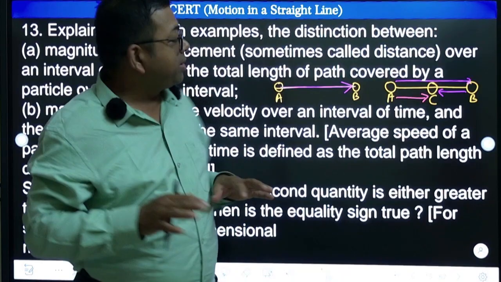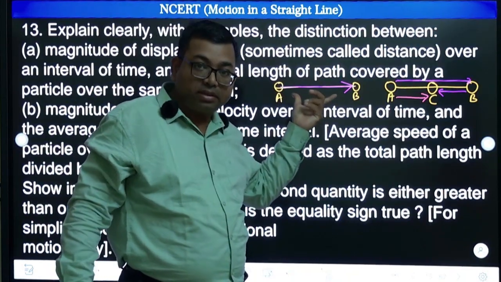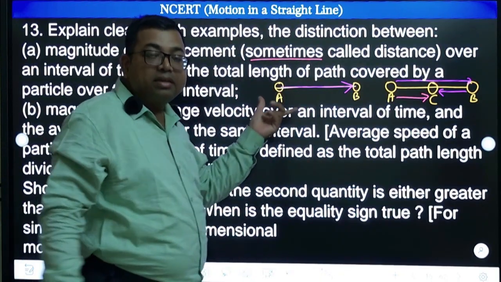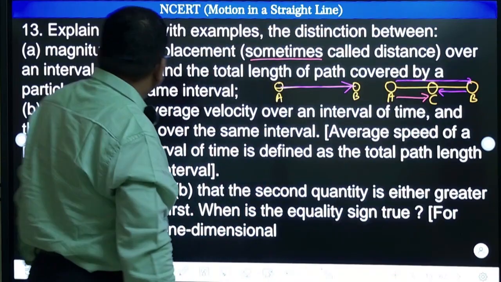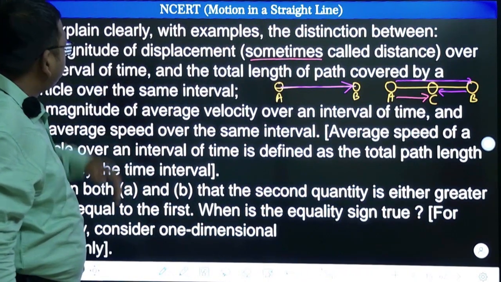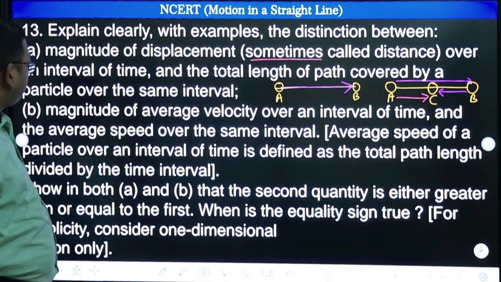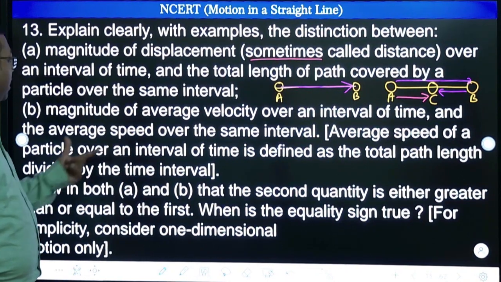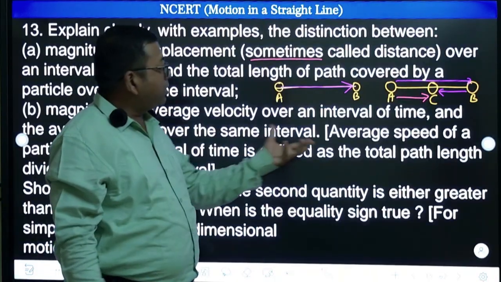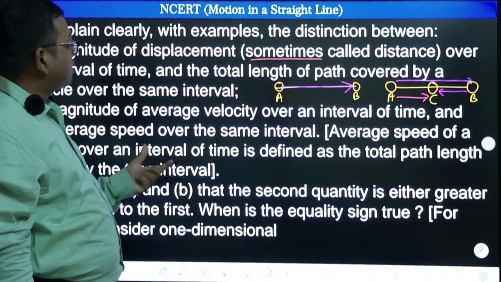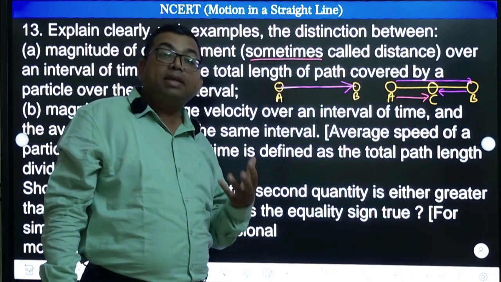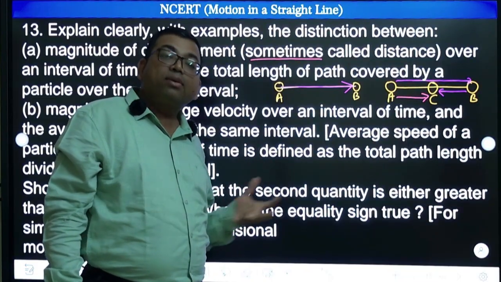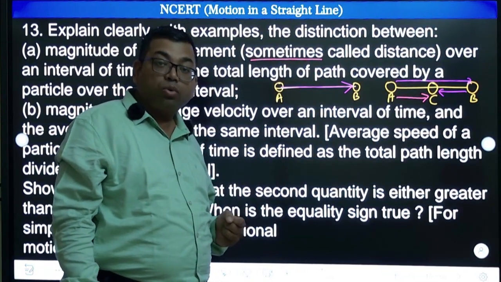So distance and displacement can become equal in some cases, sometimes. That's why they have used the word sometimes, because in that case direction is not changing, right. Okay, next, magnitude of average velocity over an interval of time and the average speed over the same interval. Now again the same thing. How do you calculate average speed? Average speed is total distance by total time. And how do you calculate average velocity? Total displacement by total time.